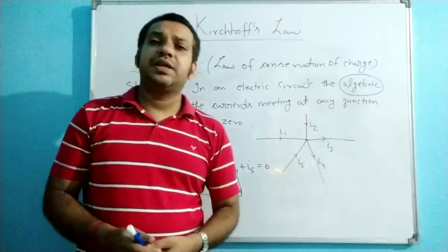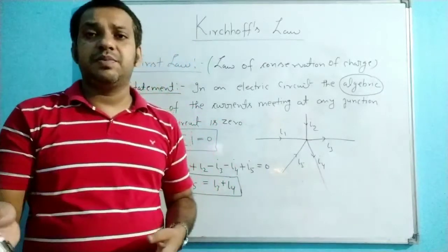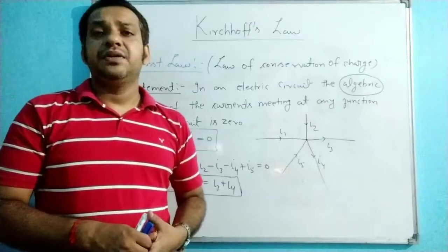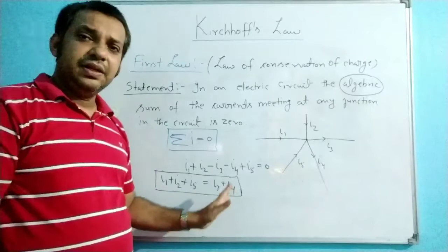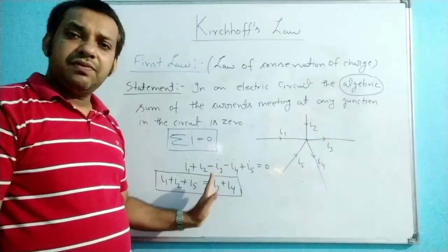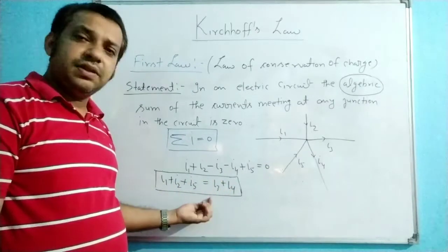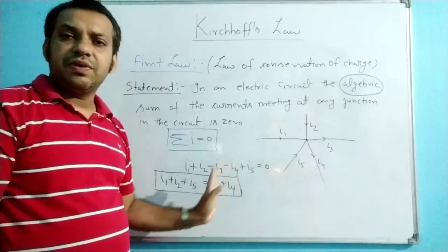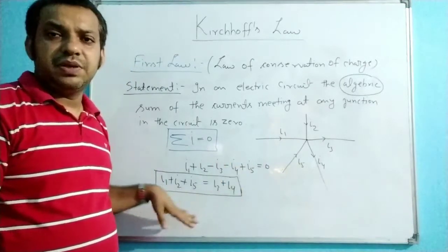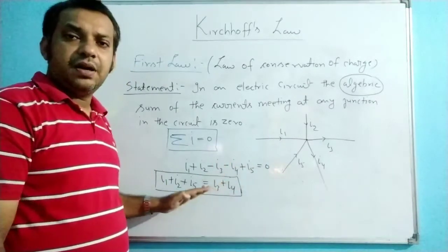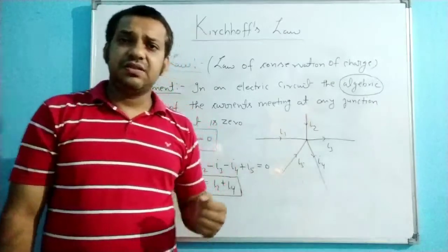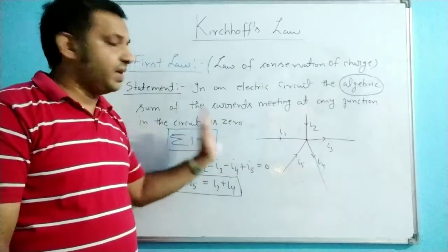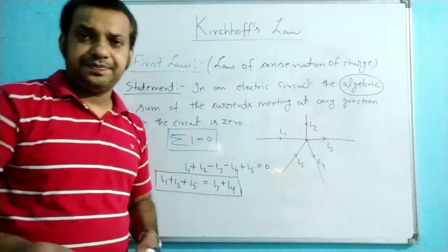If you are taking one direction as positive, incoming as positive, then automatically the outgoing direction is negative. So simple: all the incoming on one side of the equal sign, and all the outgoing on the other side. You can build up the relation. So let us discuss some numericals which are based upon the KCL.